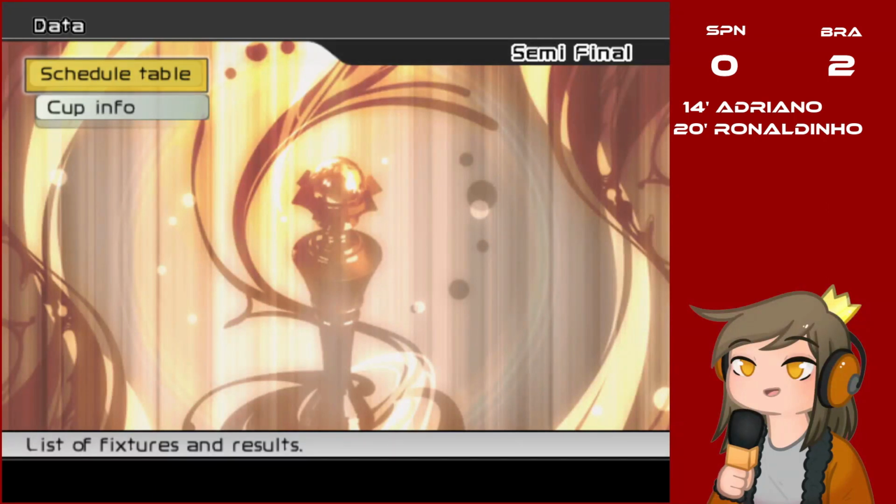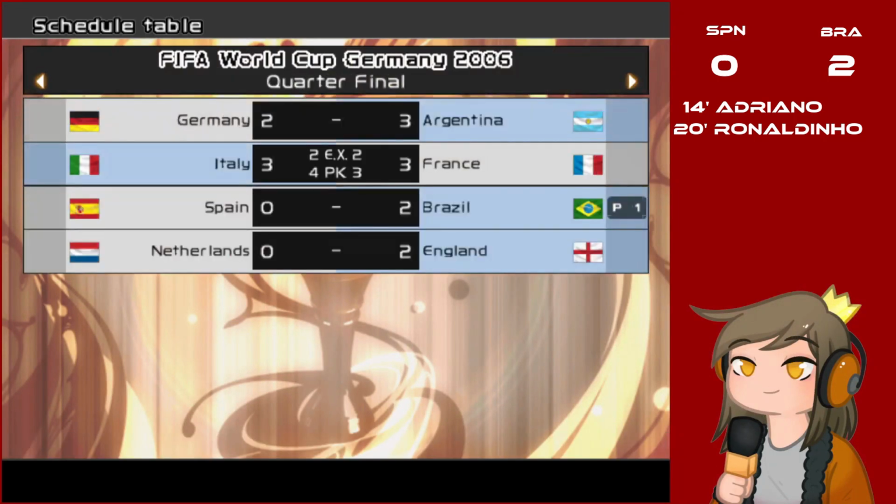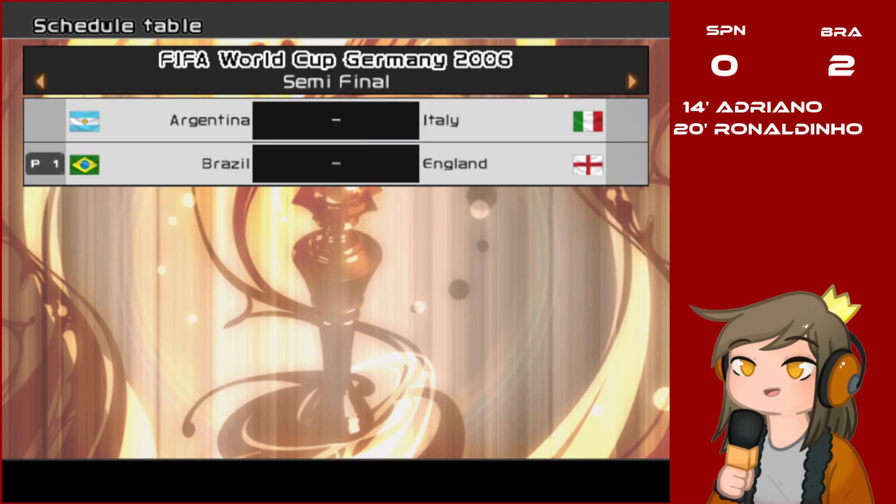Let's now see how the other matches went. We have Germany losing 2-3 against Argentina. Italy beating France on penalty kicks, a recreation of the actual World Cup final. Brazil beating Spain 2-0, and the Netherlands losing 2-0 to England. So the semi-finals are Argentina against Italy and Brazil against England. So there's actually a really good chance that we see Brazil versus Argentina on the final.